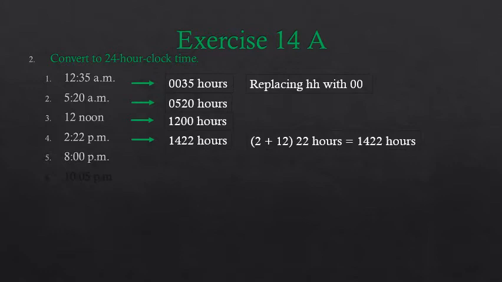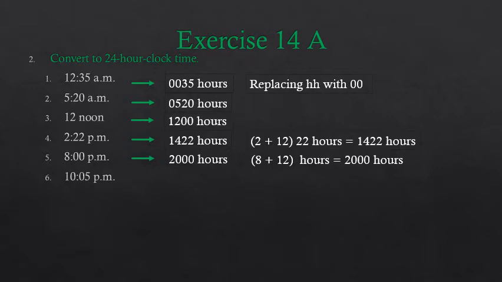Now 8 p.m. How are you going to write this time in 24-hour clock time? Well, you know, p.m. means post meridian, after midday. So 8 hours after midday, and midday time is 12 hours in 24-hour clock time, and 8 hours past midday means 12 plus 8, or 8 plus 12. So that is equal to 20:00 hours in the 24-hour clock time. It will be 20:00 hours.